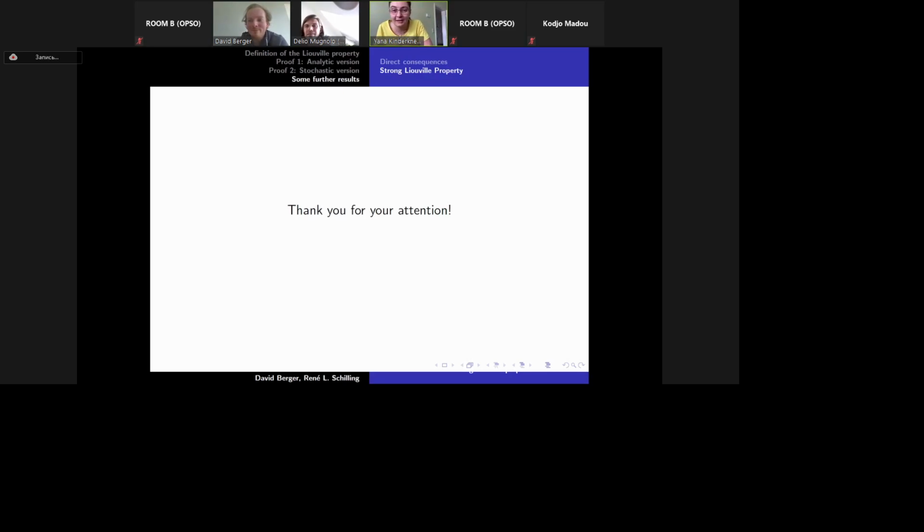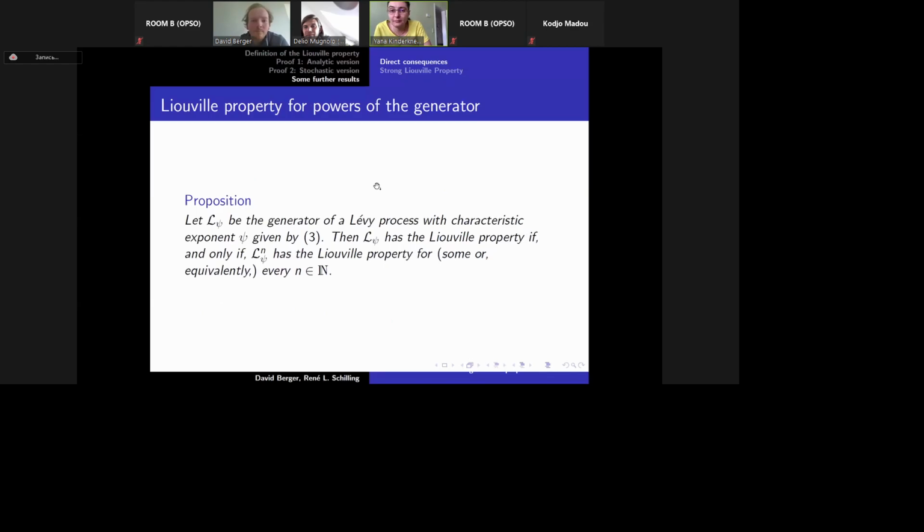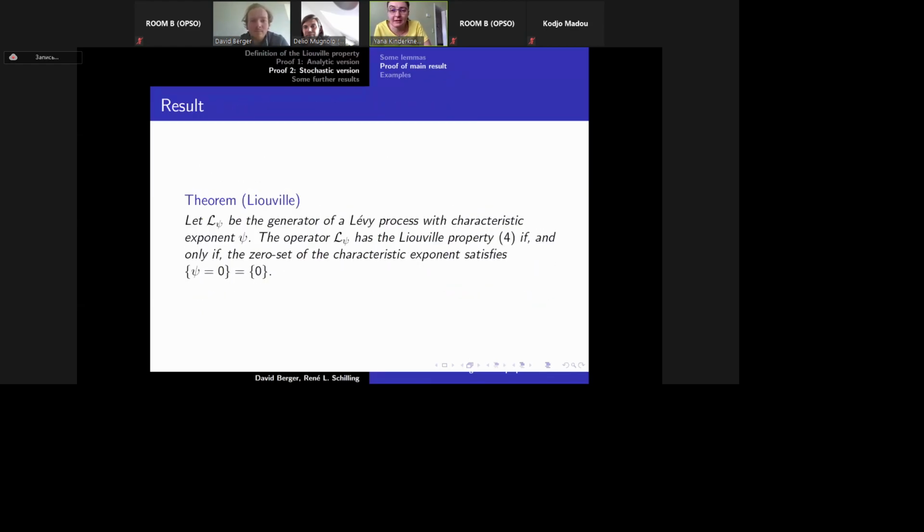So let us start from the main result. You have already presented some examples of symbols which correspond to processes with or without Liouville property. But nevertheless, looking at this Levy-Khintchine presentation, what can we say?